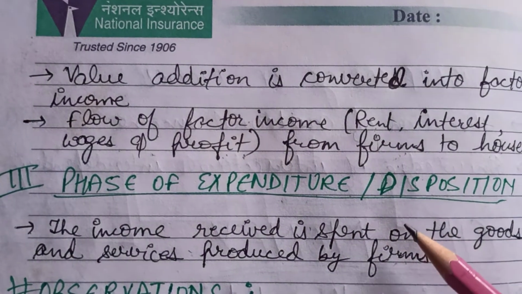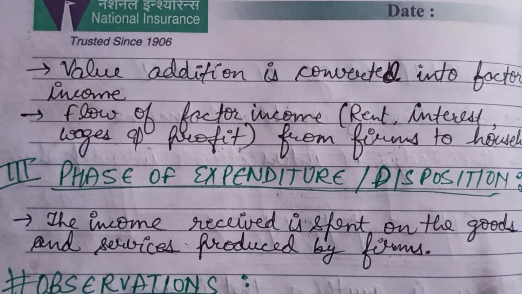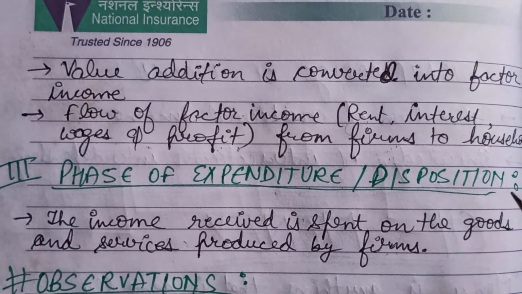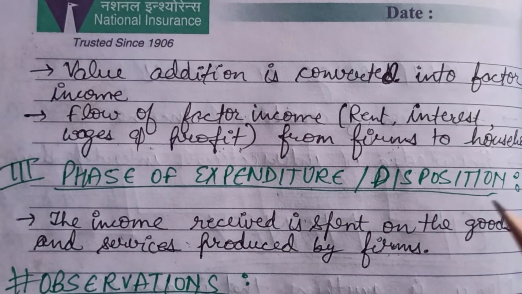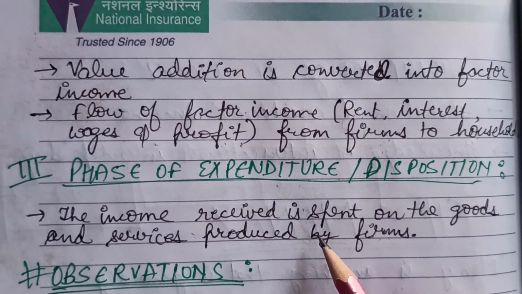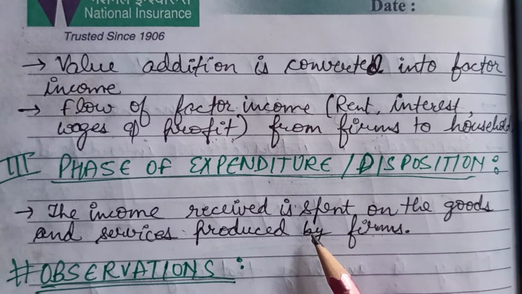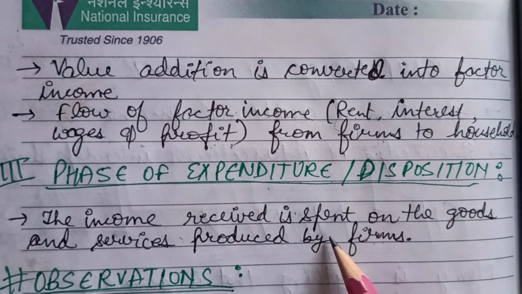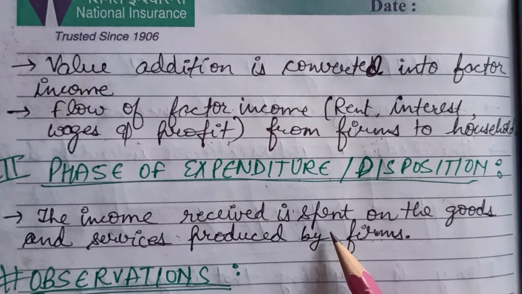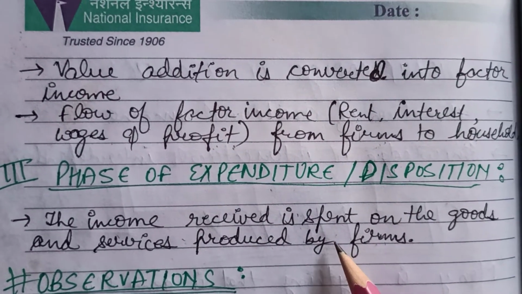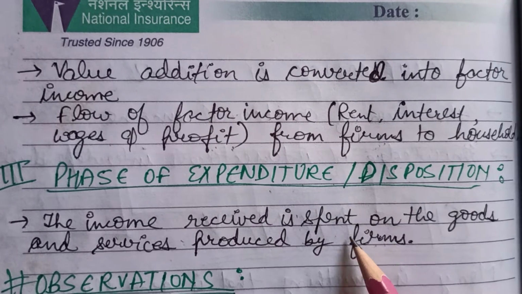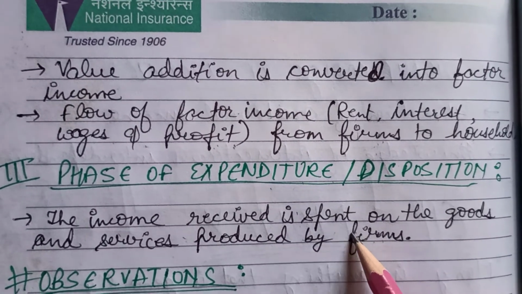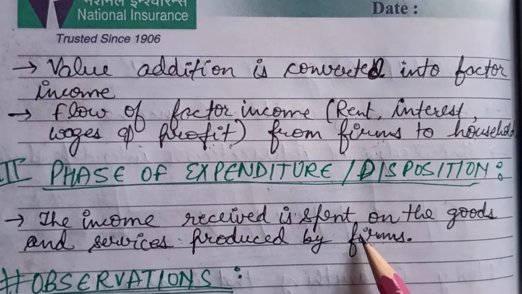Then again the income will be generated and will be distributed among the factors of production. Then the same process will move on, and therefore there is non-stop flow of production of goods and services, generation of income and the disposition of income. Or we can also say that each flow keeps chasing the other flow. So this was all about the circular flow model.